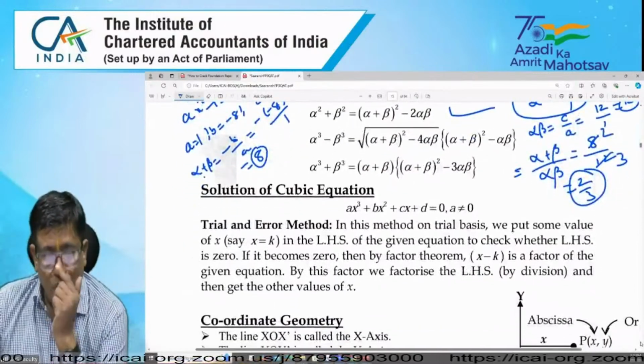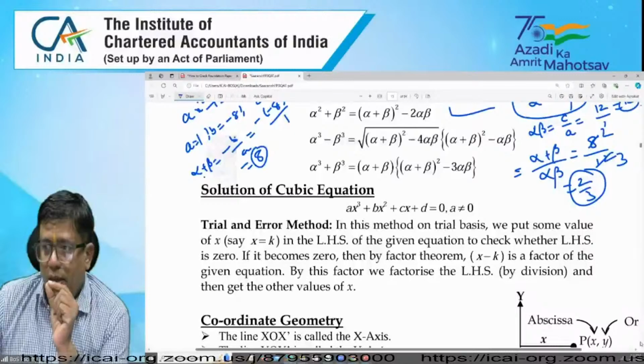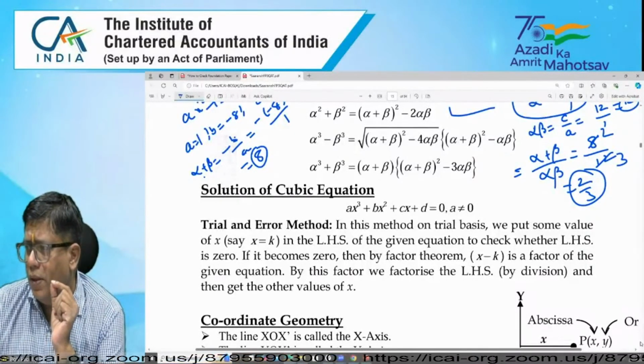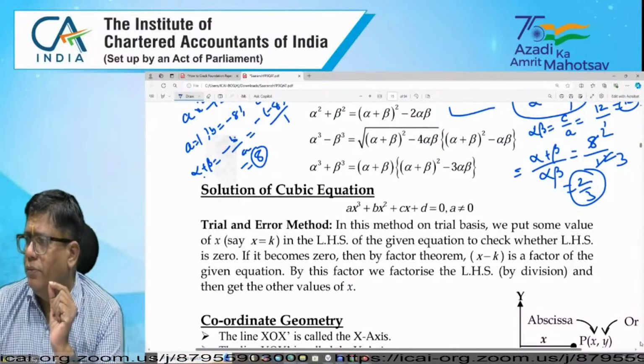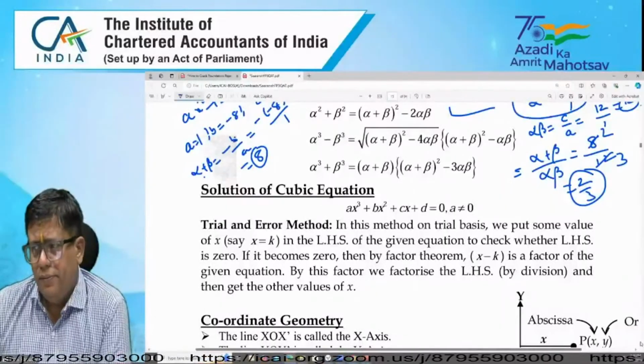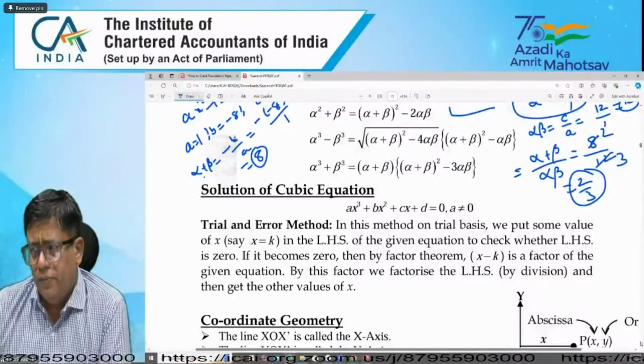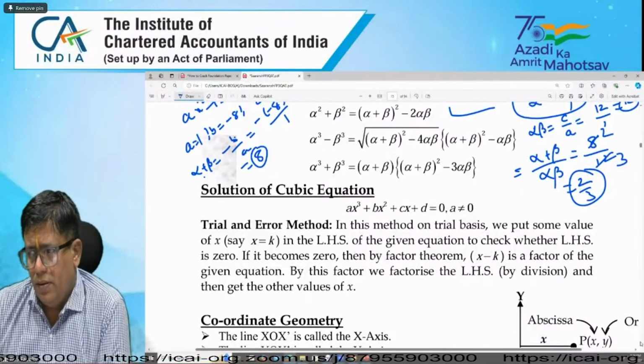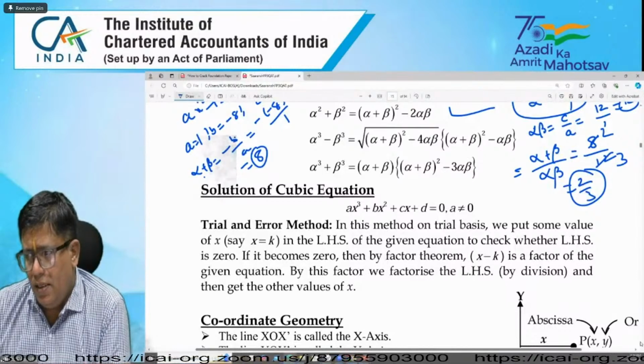Next one is cubic equations are also given. This cubic equation, yes? Somebody? Yes, sir, who is asking? Yes, yes, please. Please raise your question, please. Rajnidhi?